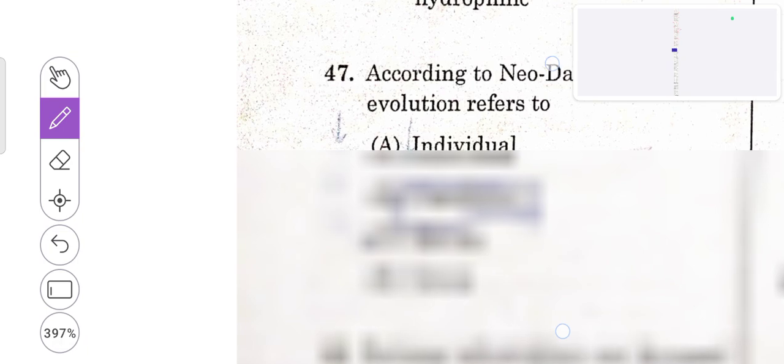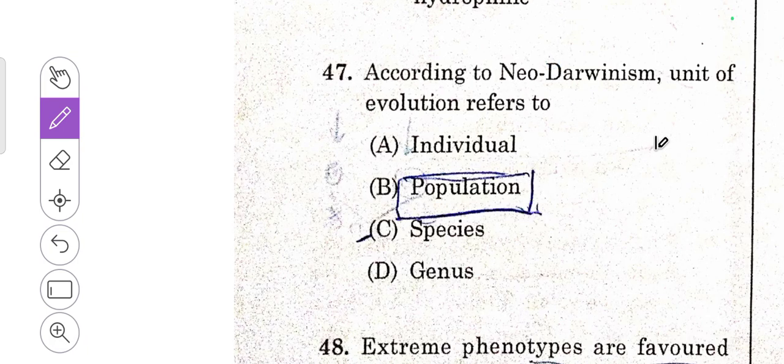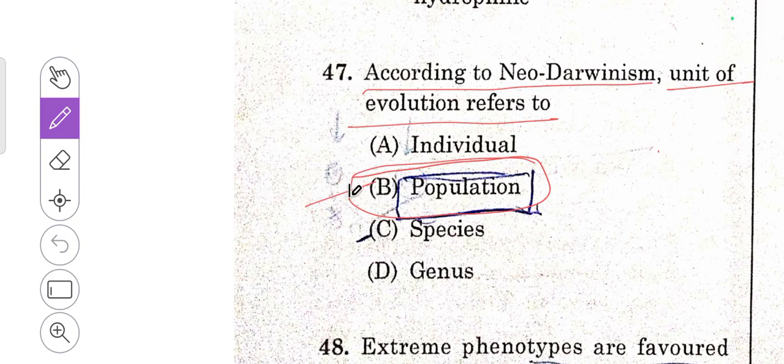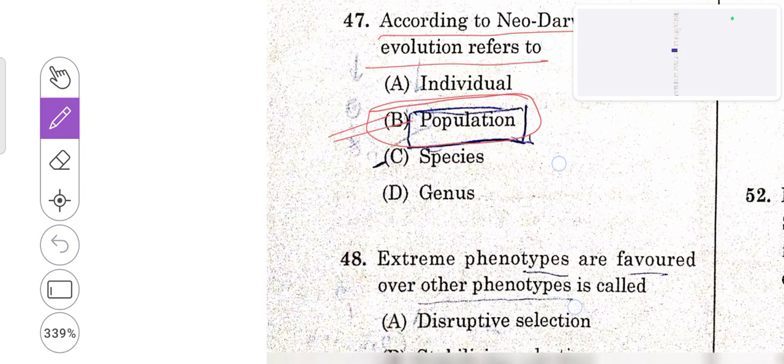Then 47th, according to Neo Darwinism, the unit of evolution refers to, that is, population. B is the right answer. It is a direct question.